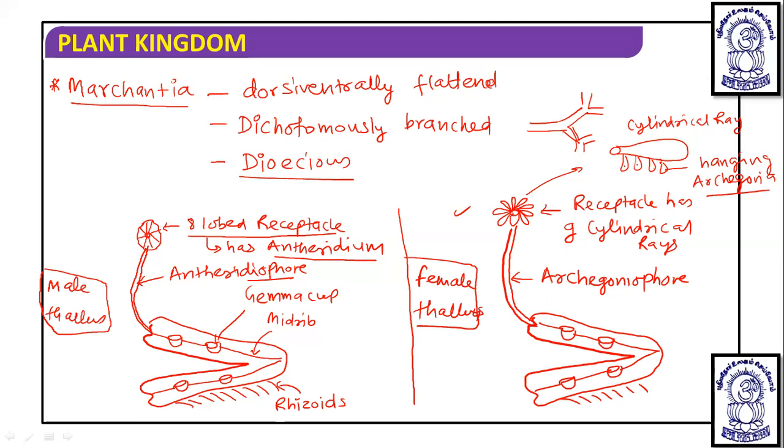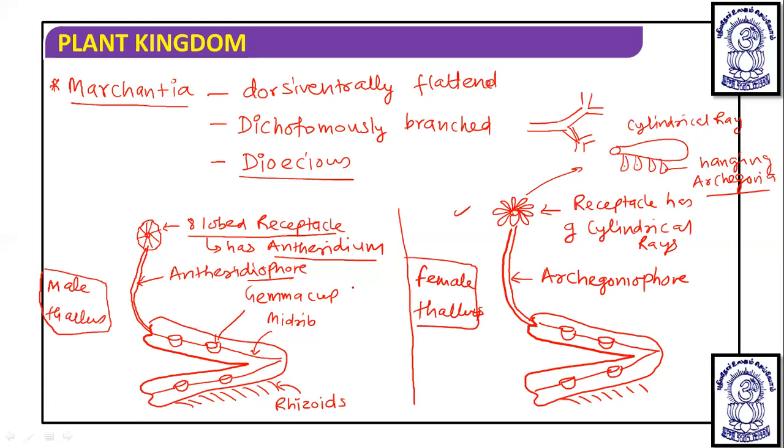So what happens? The antheridium produces male gametes. Through water, they reach the neck of the archegonia. Then fertilization occurs here, and after fertilization, the zygote will be formed. The zygote will develop into an embryo, and the embryo will develop into a sporophyte. So this sporophyte is dependent on the gametophytic body, that is the thallus.